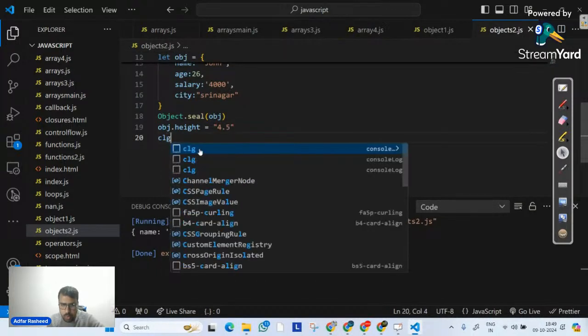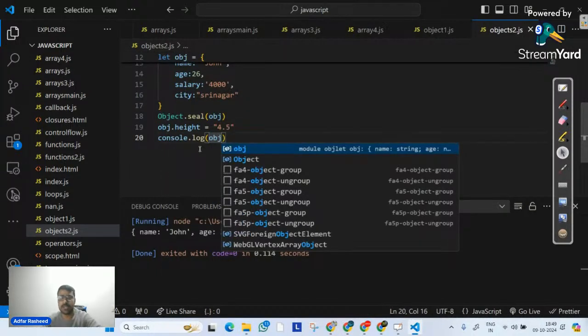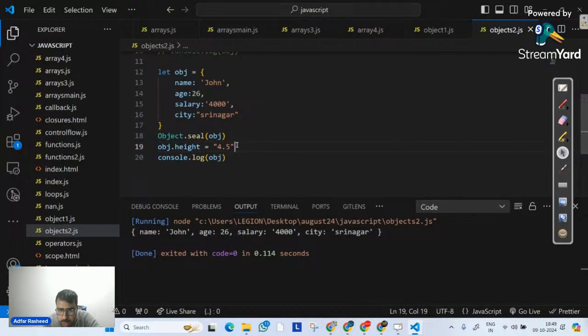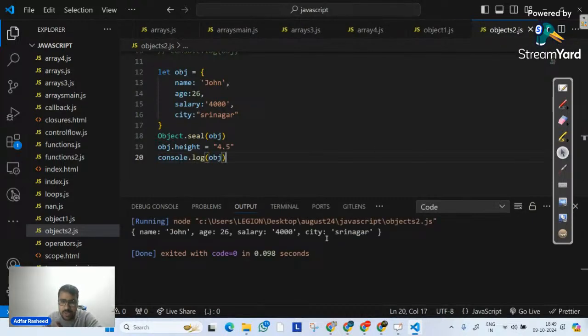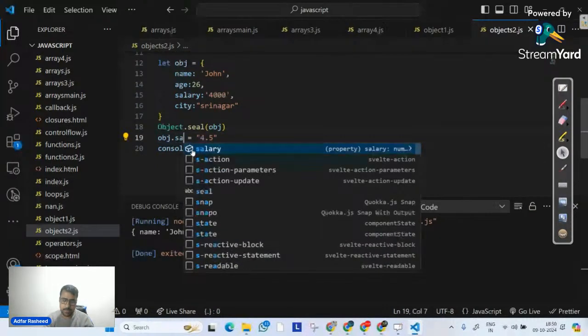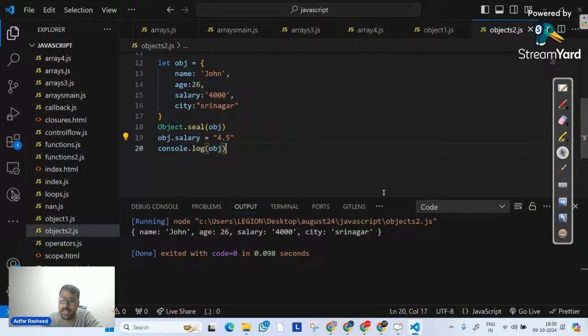And if I console.log my obj and print it, am I modifying an already created property? No, I am adding a new property, and you can clearly see it's not allowed. Height is not part of obj. But on the other hand, if I tell it to update my salary and execute it, you can clearly see salary is allowed to be updated. So this is the difference between freeze and seal.